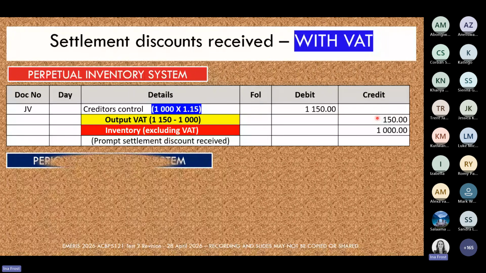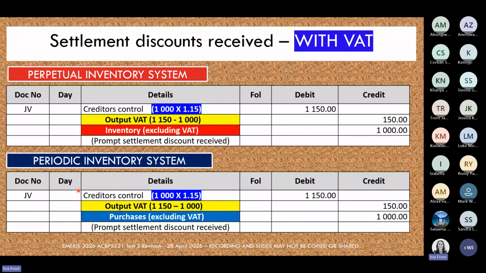On the periodic inventory side, it's going to look like this. Again, we're going to debit creditors control. We're going to credit output VAT, but this time around, the big difference is that we're going to credit the purchases account. Again, a purchases account is excluding any VAT.